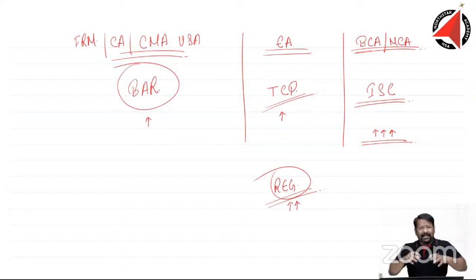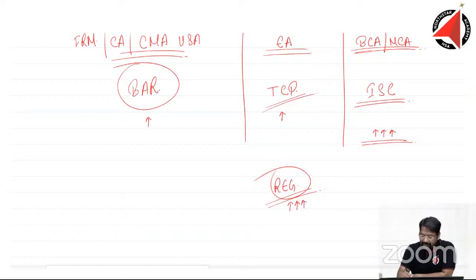You'll be like, really, can the tax paper be so simplified? It makes so much sense. Each provision, each law makes so much sense, and you will appreciate the lawmakers who have drafted the taxation like that. You'll appreciate the efforts which have gone into it, and I am telling you because I've gone through it in depth. So if you love the regulation paper, then you can go with TCP.